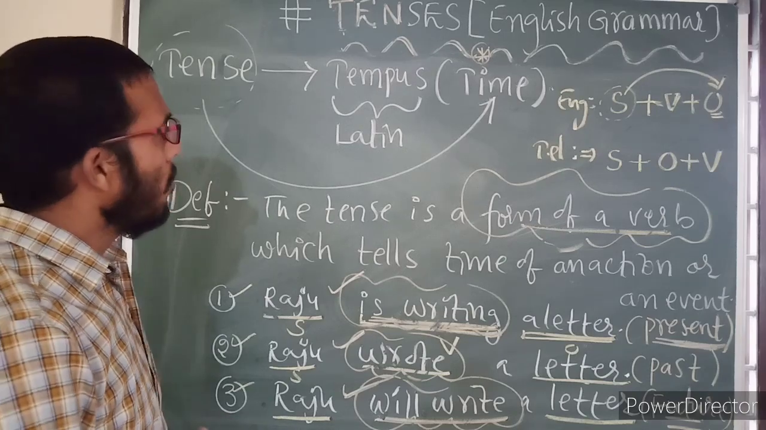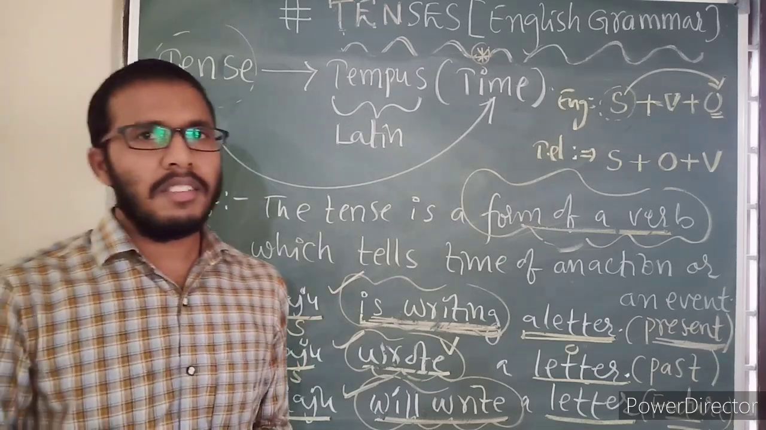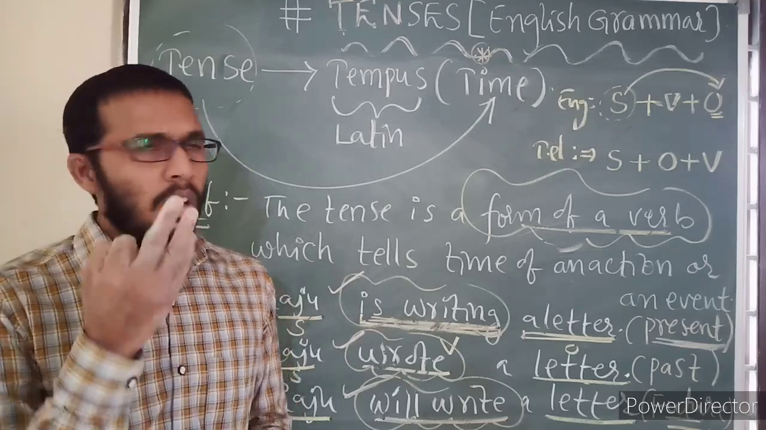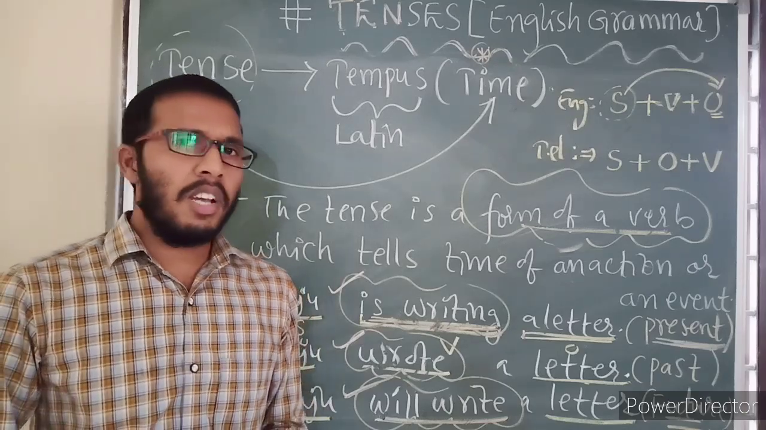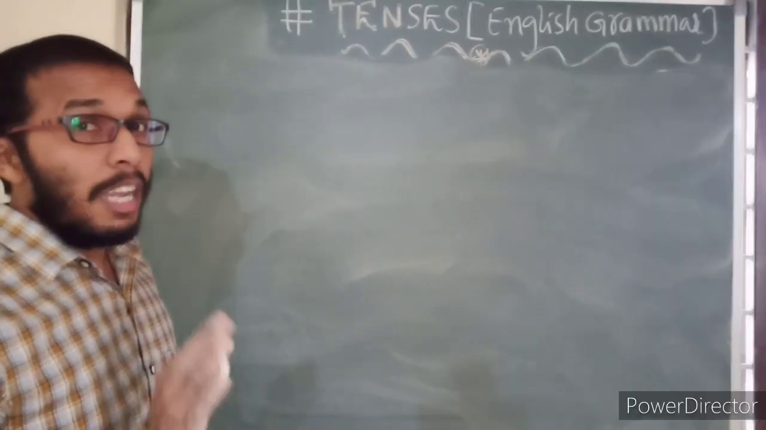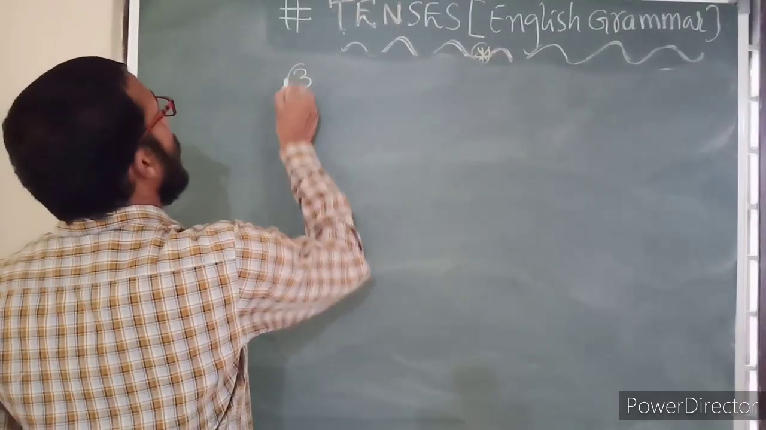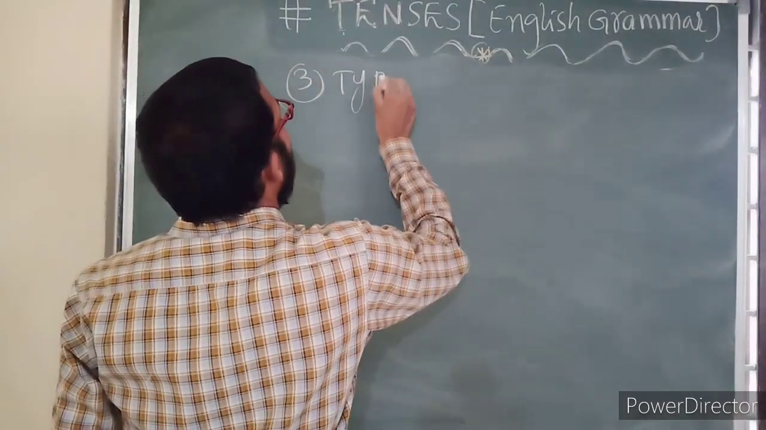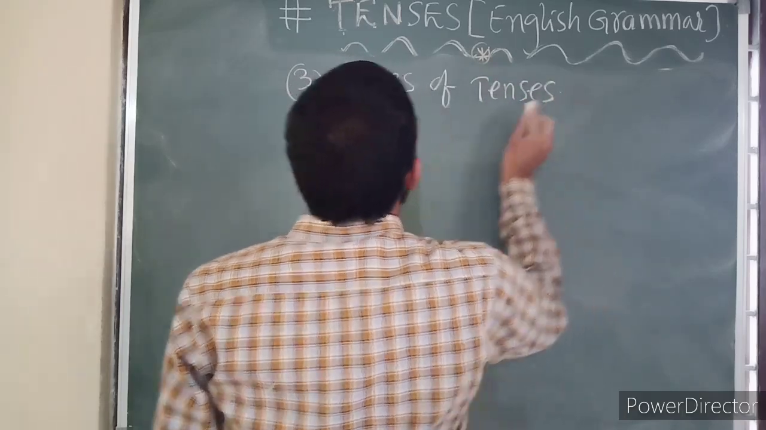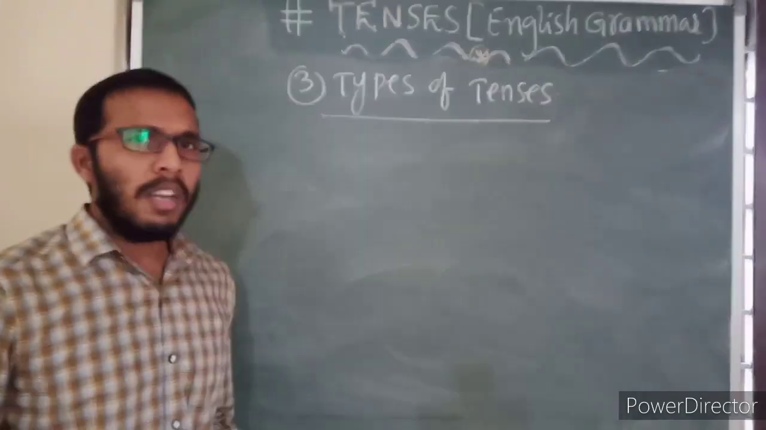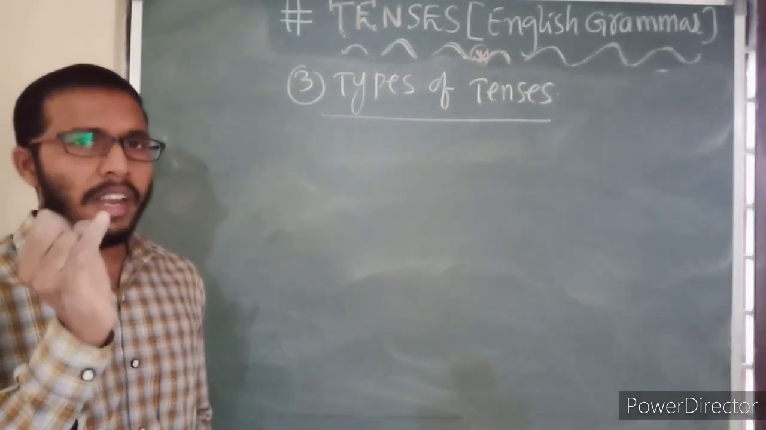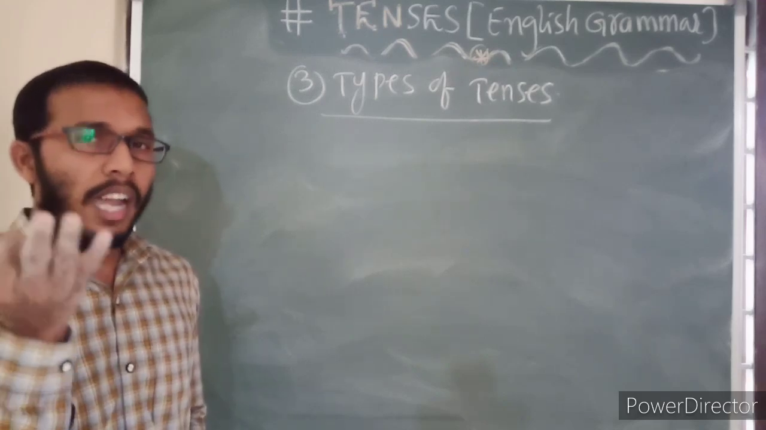Okay. Now we are moving on to the types of tenses, and each tense has 4 states or 4 types, so we are going to discuss them sequentially. We have 3 types of tenses. According to scientific grammar, we have only 2 tenses, that is present tense and past tense, and future time.